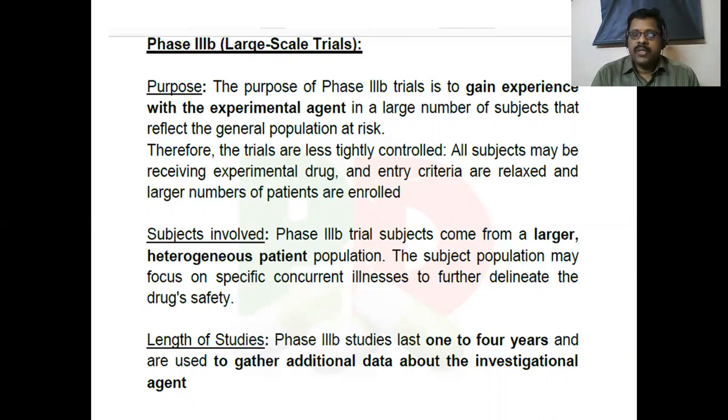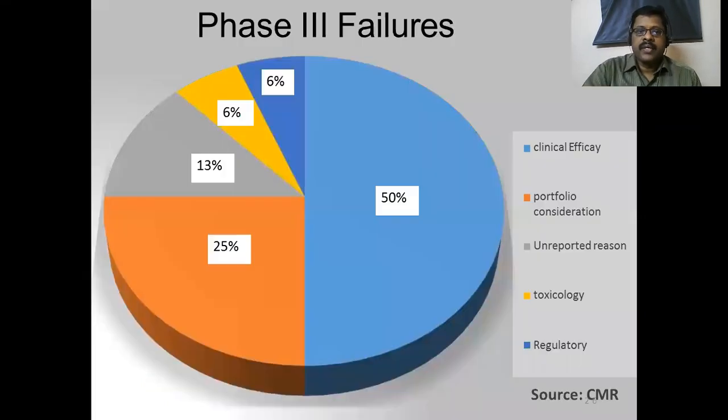So that is the advantage of this study. Here, any unnoticed adverse reactions from the previous phases may be reported from this stage because it is a long-term study with a large number of population. The length of the study goes around 1 year to 4 years and is used to gather additional data about the investigational agent. During phase 3 also, many drugs fail to prove their efficacy.